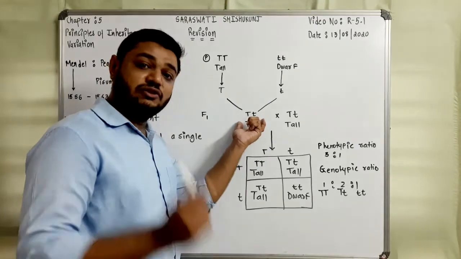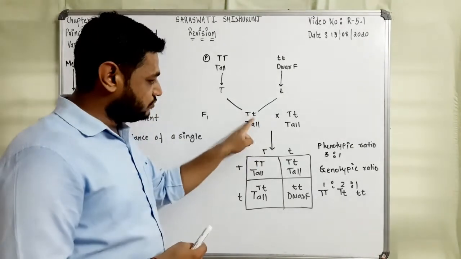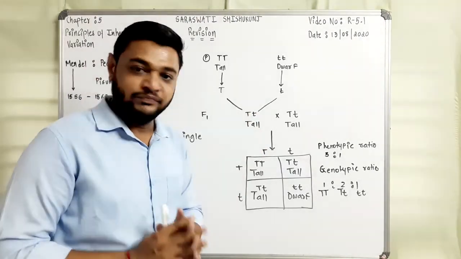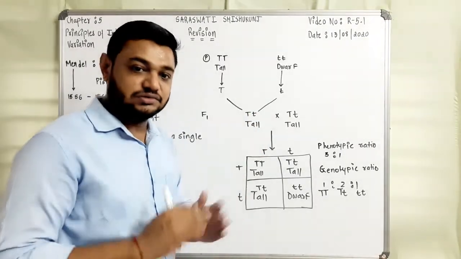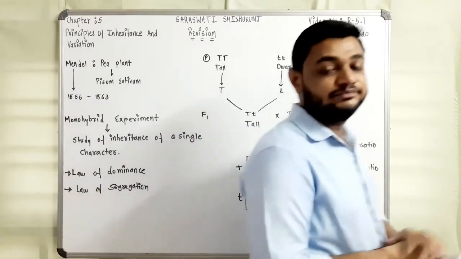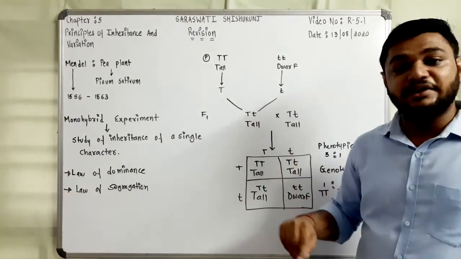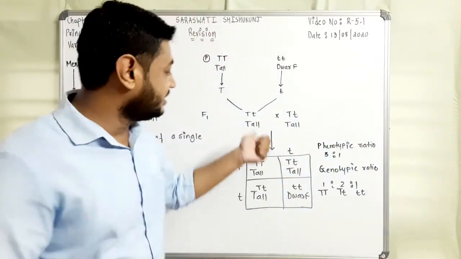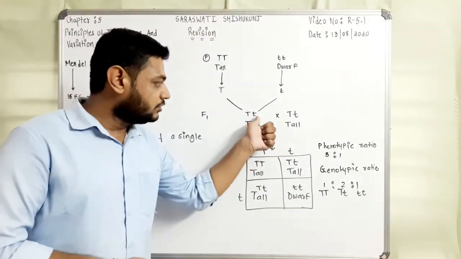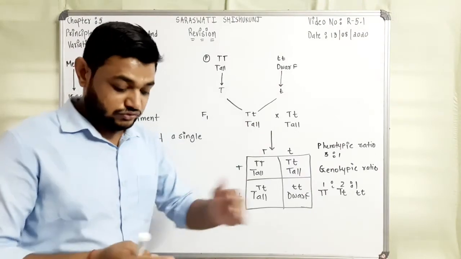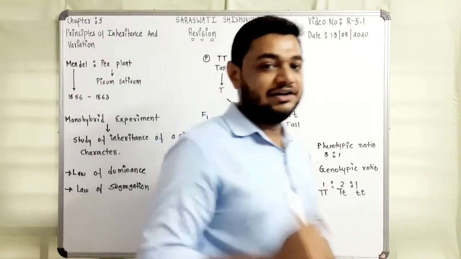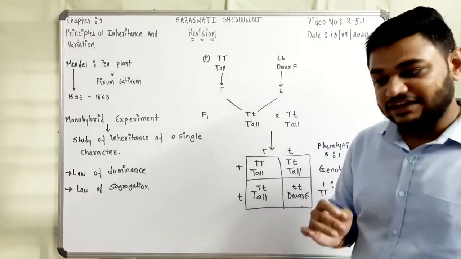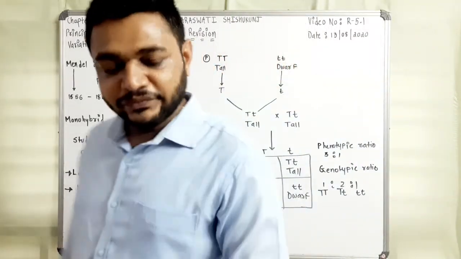So this law was based on F1. When two unidentical factors of a unit pair are present in a hybrid, capital T is dominant and hence it expresses itself, and that is tall. Small t is recessive, so it gets suppressed, right? So in this case all plants were seen as tall, right?